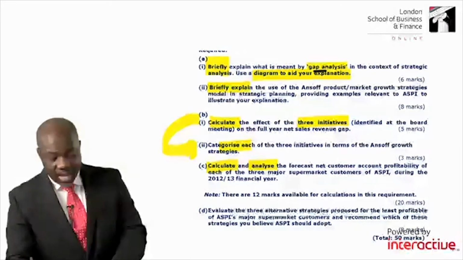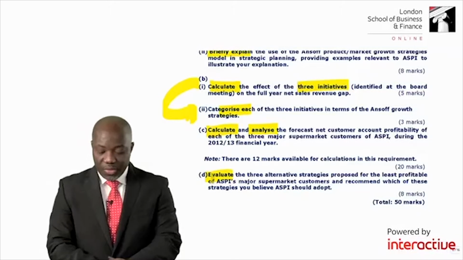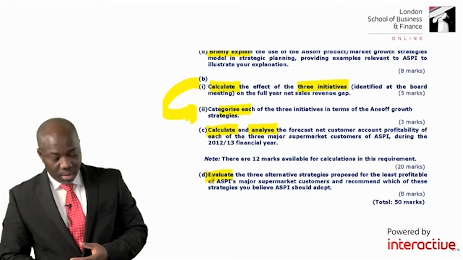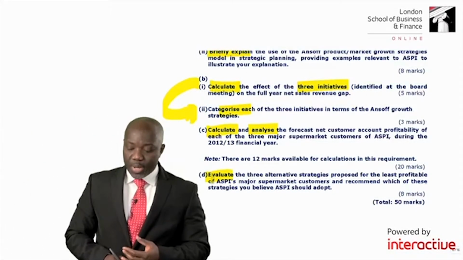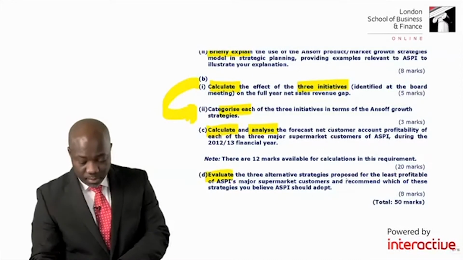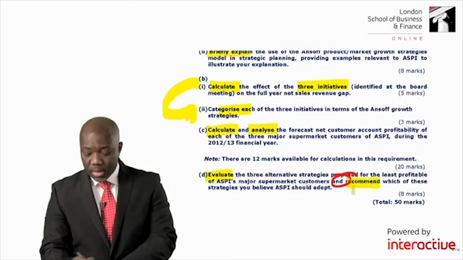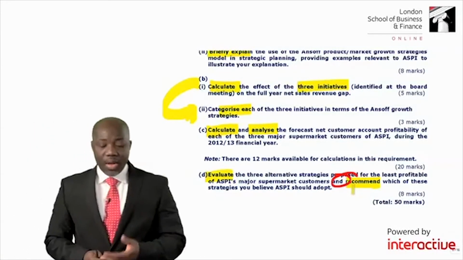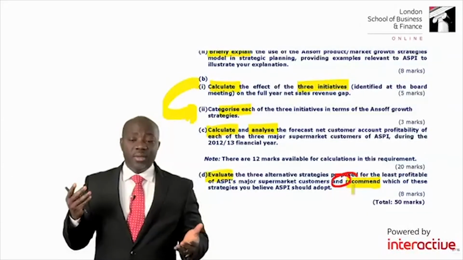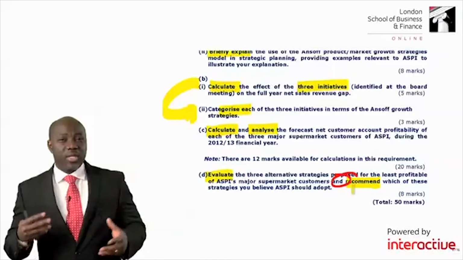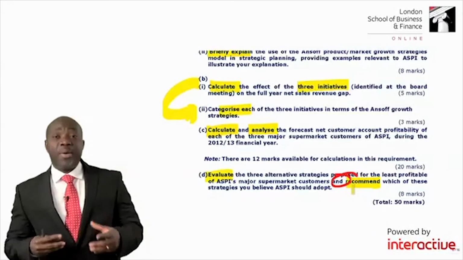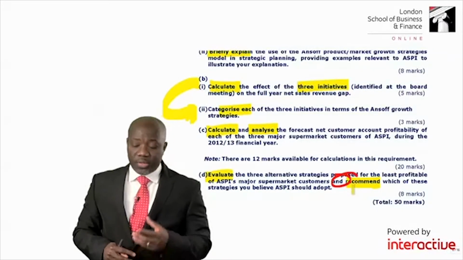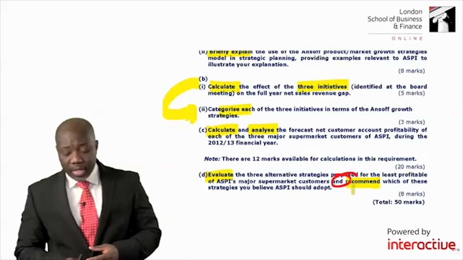The next one, E, is saying that I should evaluate the 3 alternative strategies proposed for the least profitable of ASPI's major supermarket customers, and I've been asked to recommend which of these strategies I believe that the company should adopt. So now I need to evaluate. I need to look at the proposed strategies given. I need to assess whether the strategies will be good or not, the good part and the bad part of these different strategies that have been identified. And also I should recommend which of the 3 strategies I believe is preferred for the company.